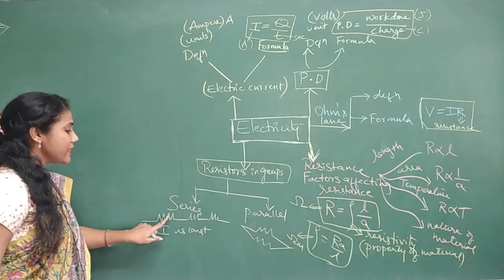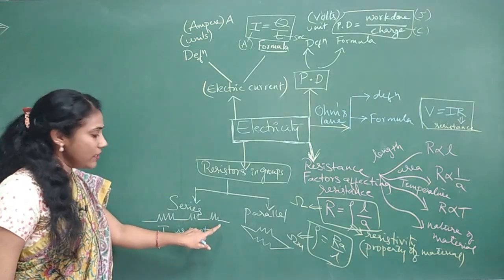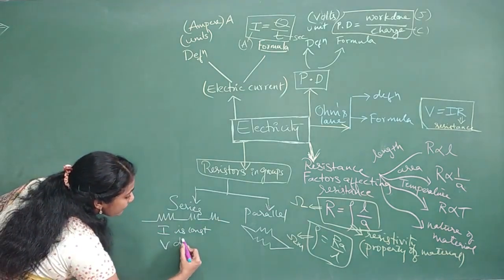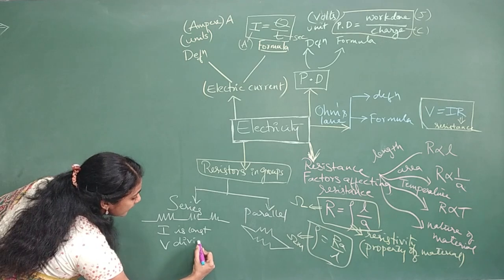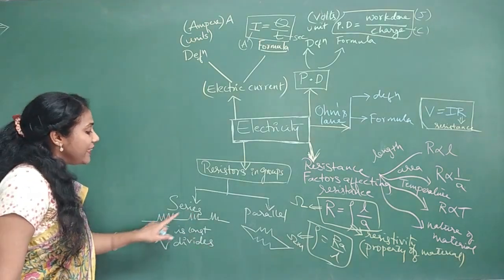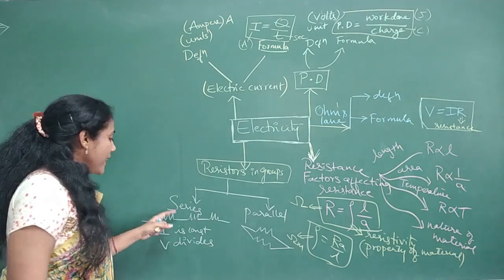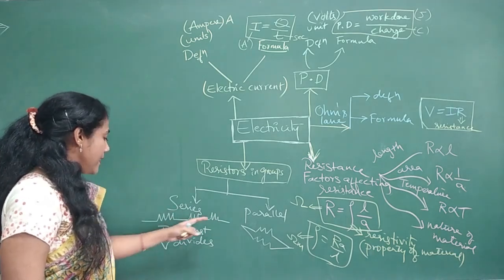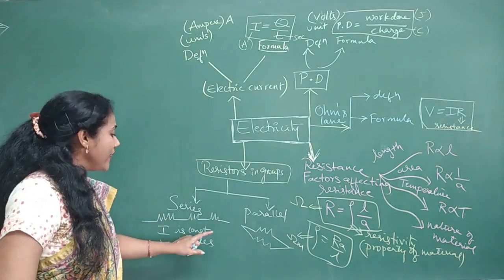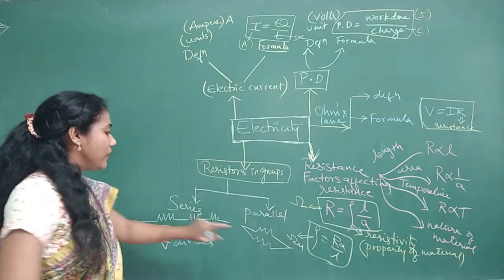I is constant through all the resistors, whereas voltage divides. Voltage is not constant. Voltage is different in different resistors. Whenever something is connected in series, I is constant and voltage is getting divided.